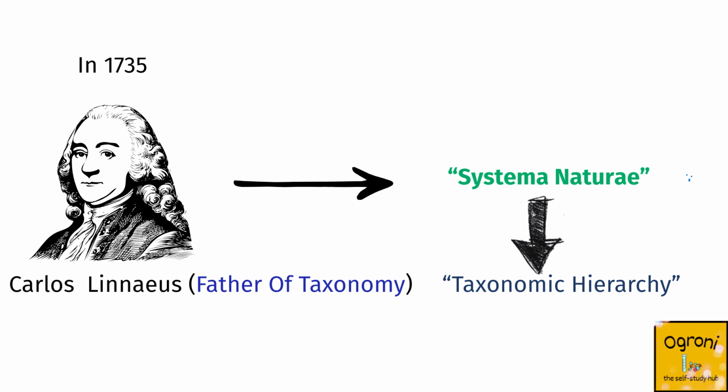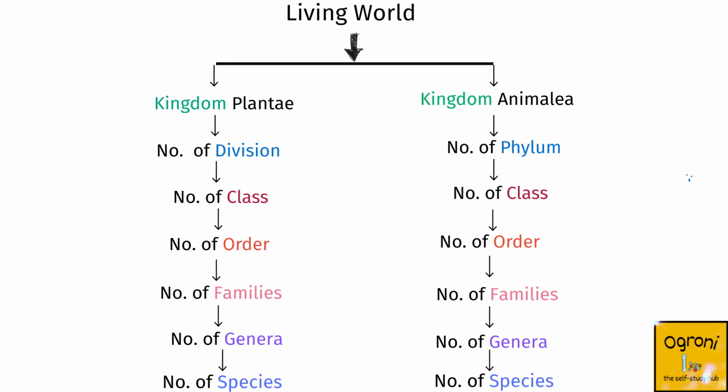In 1735, Carl Linnaeus, a Swedish botanist, published a book called Systema Naturae, in which he introduced the concept of taxonomic hierarchy, which is still followed today, for which he is called the father of taxonomy. He divided the entire living world in two kingdoms, Kingdom Plantae and Kingdom Animalia.